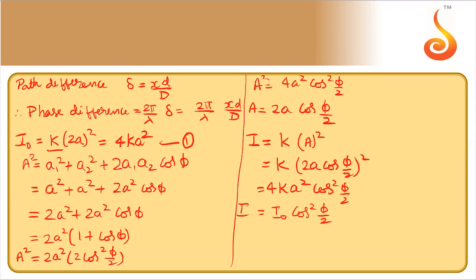So phi is what? 2 pi by lambda into xd by D. Substitute for that: I naught cos square of 2 pi by lambda into xd by D into half. So the 2 gets cancelled.